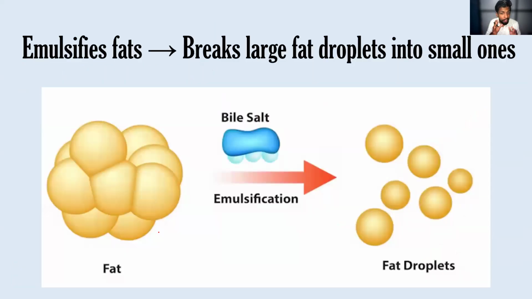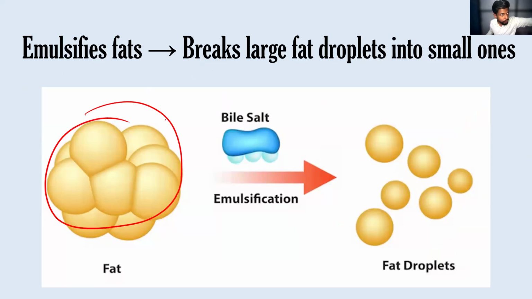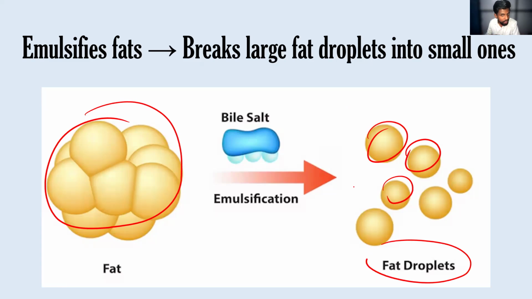And second one, what is the function of the bile? The function of the bile is emulsification. You may ask, what do you mean by emulsification? Emulsification means, here you can see a big fat molecule is there, right? That big fat molecule has been converted into small droplets. This process is called emulsification.